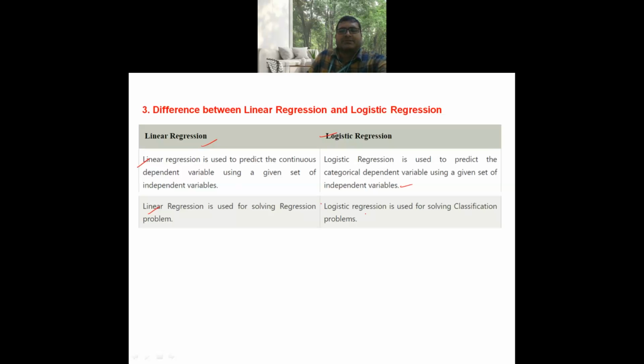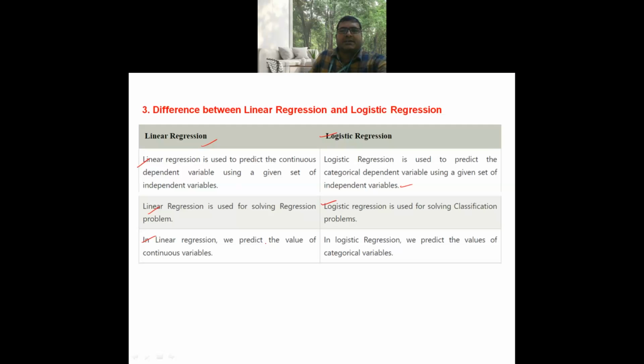Logistic regression is used for solving classification problems. In linear regression, we predict the value of a continuous variable. In logistic regression, we predict the value of categorical variables. Here, linear regression comes under the regression problem, and logistic regression comes under the classification problem.